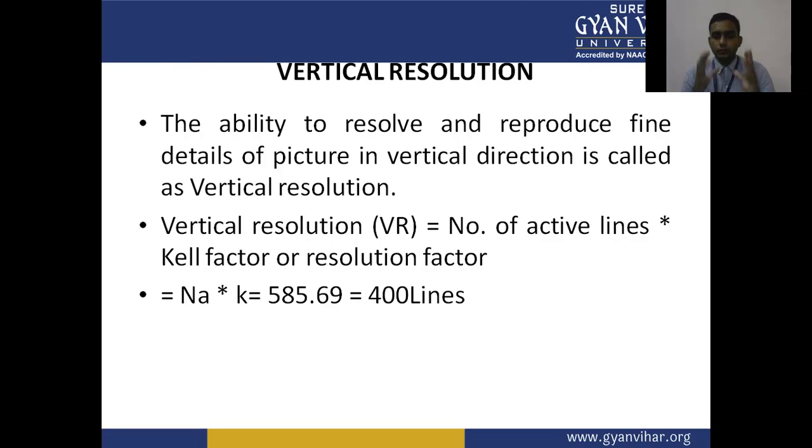In the case of the NTSC system, we have a total number of lines of 525, and the Kell factor is 0.69. So the number of active lines in the vertical resolution system is 400 lines. The Kell factor value is 0.69. So this gives the vertical resolution. So 400 lines are the vertical resolution, the active lines.